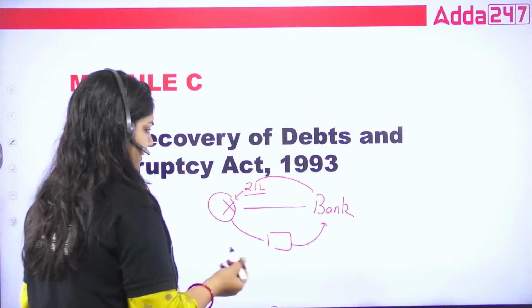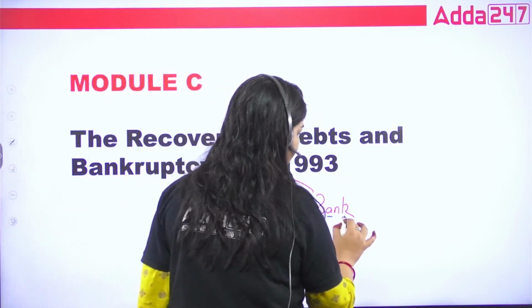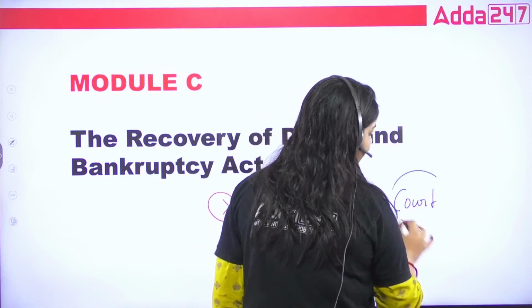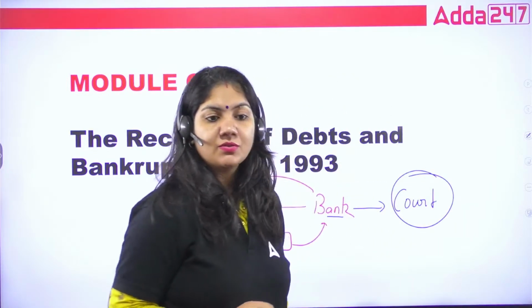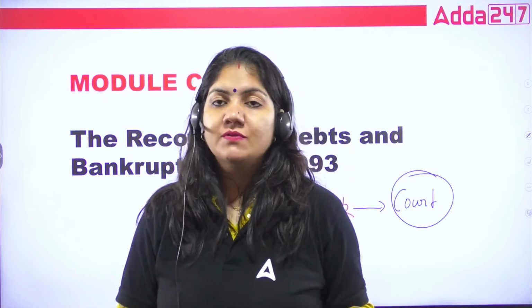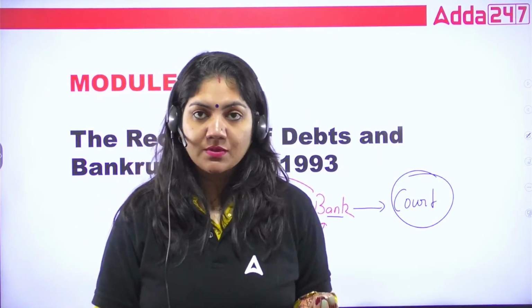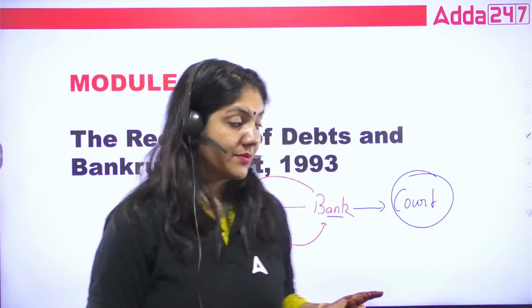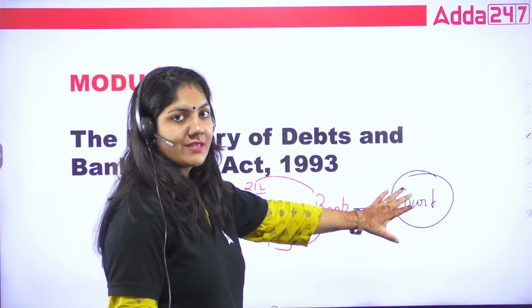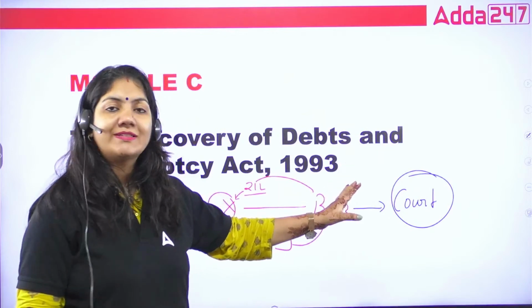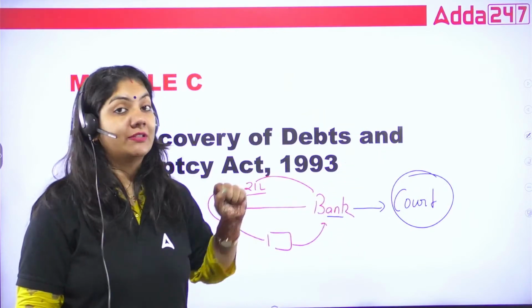The bank will prefer to go to the court. But if we just go to the court, the court takes so much time. It will not be easy for the court to give special privilege to the bank, because in front of the court everyone is equal. So it will take so much time for the bank to recover the money.